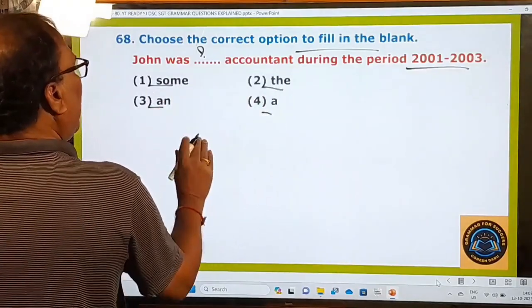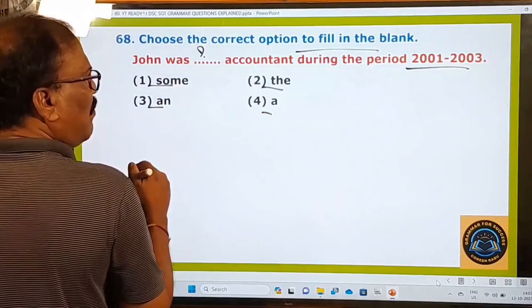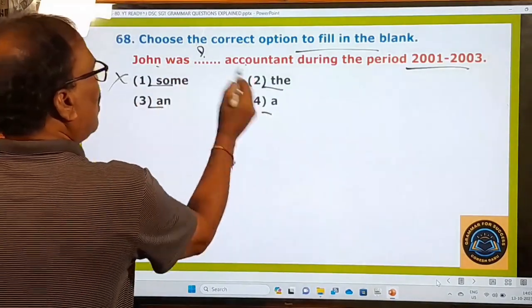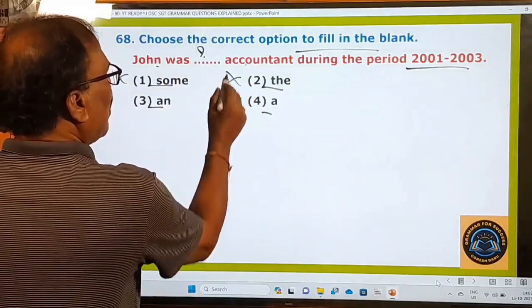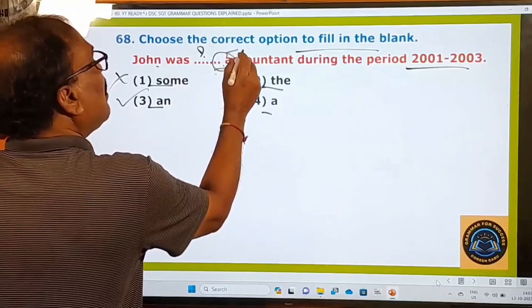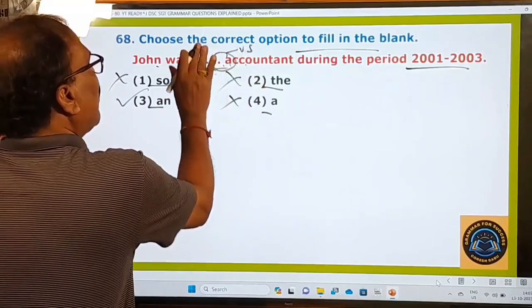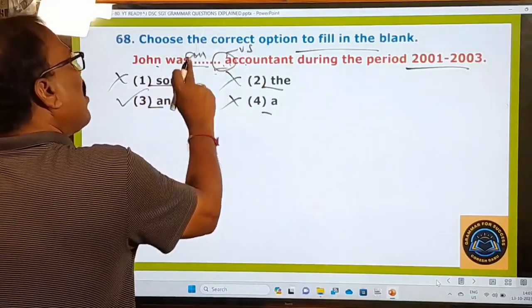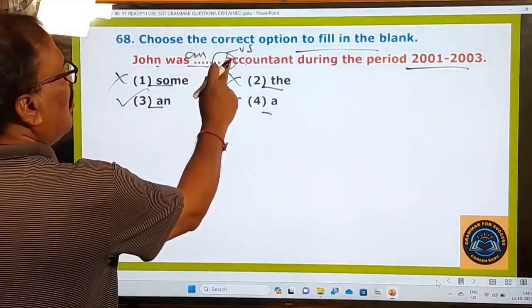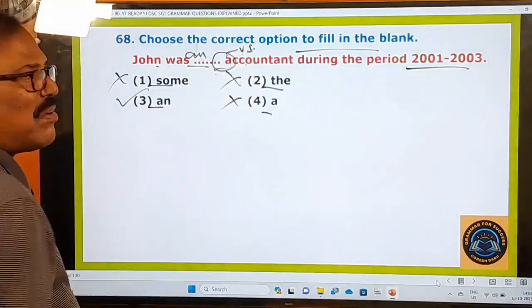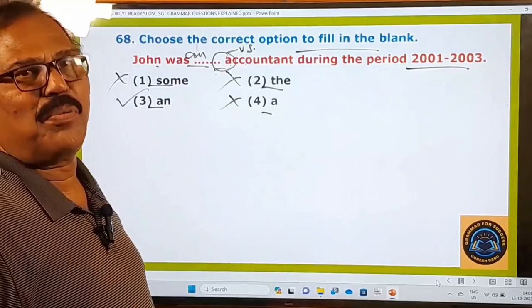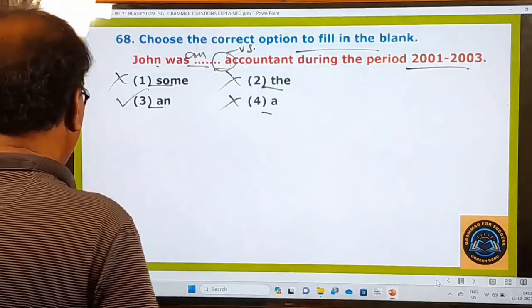Here this is all about the use of articles. John was some accountant? No. John was the accountant? No. John was a accountant? No. John was an accountant, because accountant is the word beginning with what? A vowel sound, and that's why we use an here. John was an accountant during that. A accountant you cannot say, because the word is beginning with a vowel sound. Before the vowel sounds we should use an. Before the consonantal sounds we use a. That rule you know pretty well, right? And now let's go to the next question.